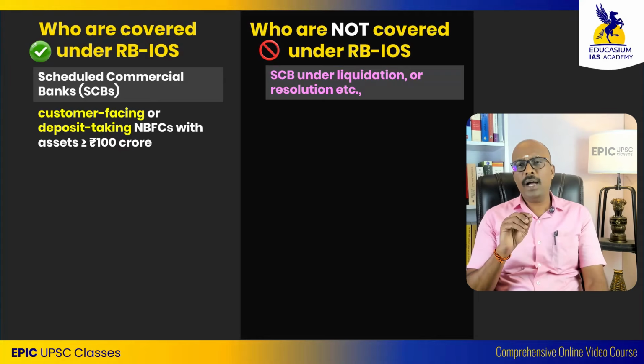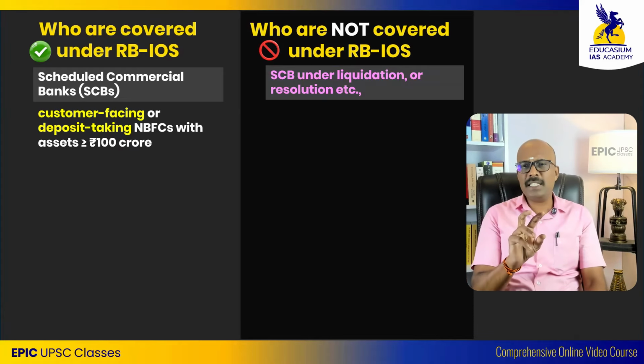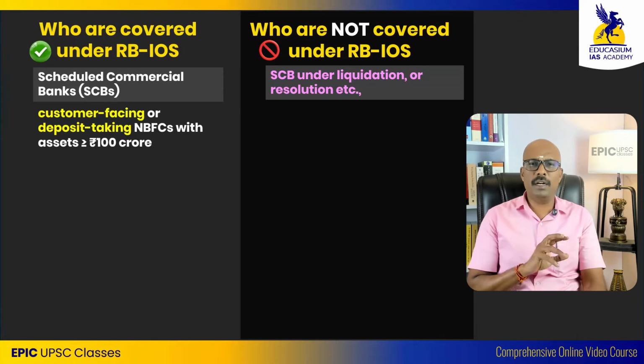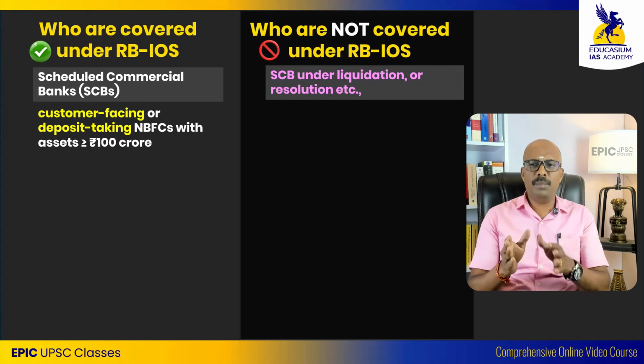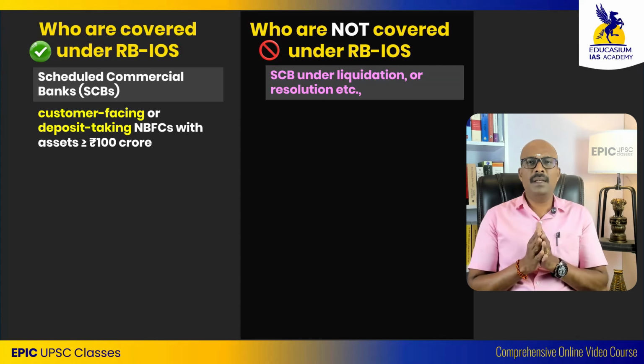Then you have customer facing or deposit taking NBFCs with assets of more than 100 crores. So deposit taking NBFCs, irrespective of the amount, are brought into this system. Customer facing NBFCs above 100 crore rupees are brought into the system.